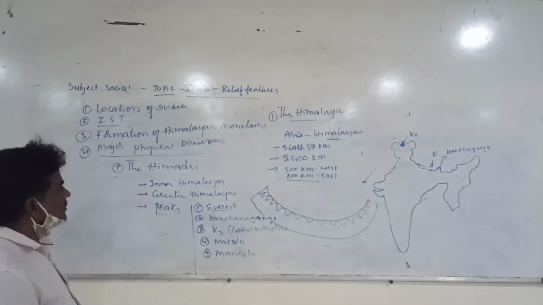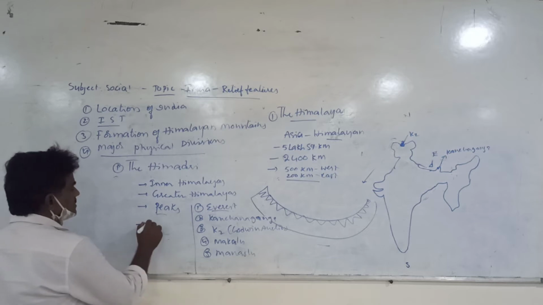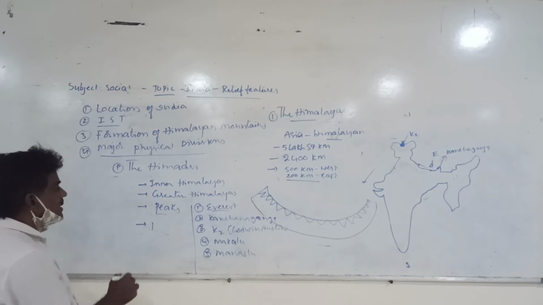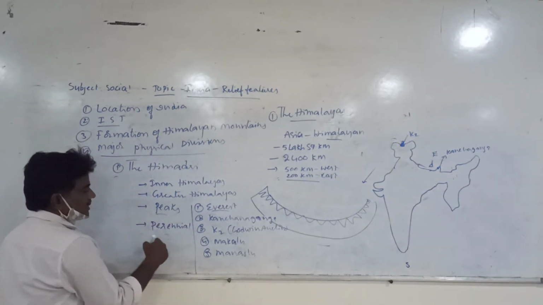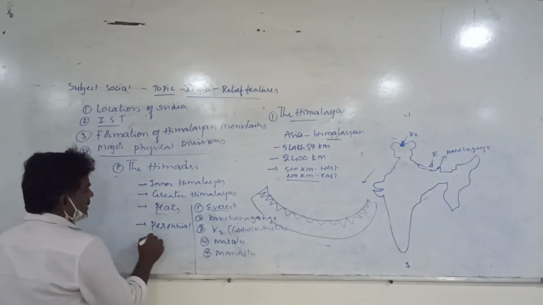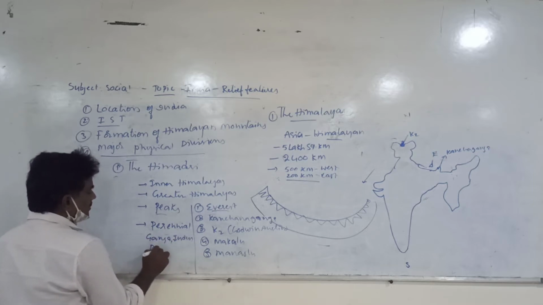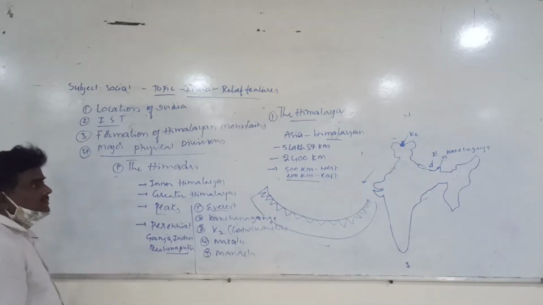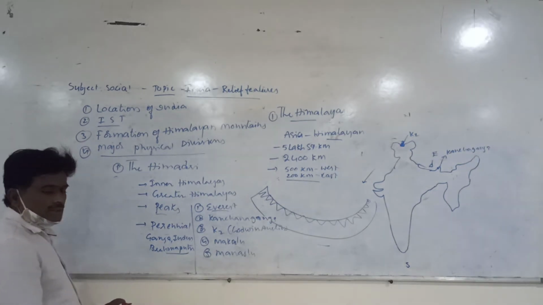This is about important peaks, and it is a place where we can see the birthplace of many perennial rivers. Look at that, perennial. The word is to be taken. Perennial rivers which flow water throughout the year, like Ganga, Indus, and Brahmaputra. These rivers are all formed in this belt.